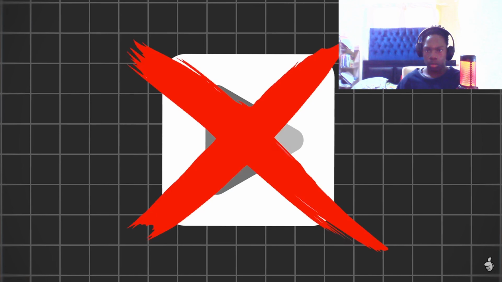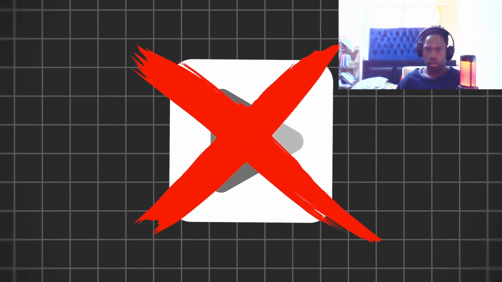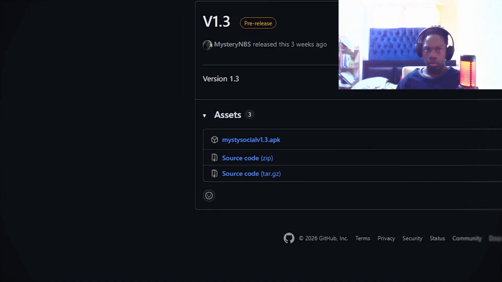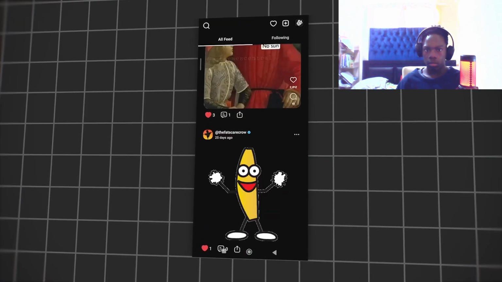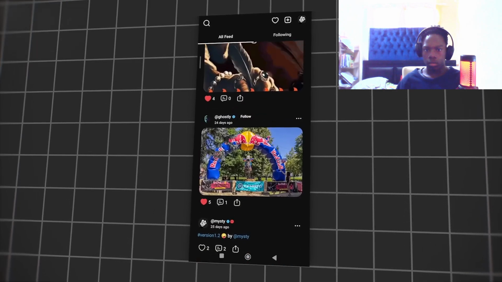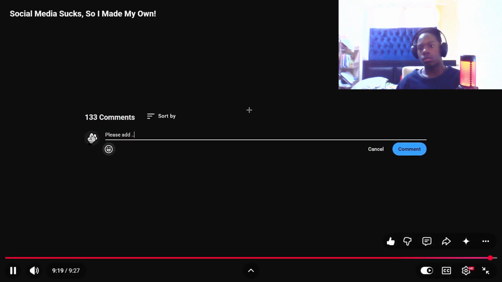Because of that, I won't be releasing it on Google Play. But if you still want to try it out, I will be uploading it to GitHub, so you'll be able to download the APK from there. And like I said, it's still not ready yet, so expect bugs. But I'll keep updating it over time, and if you have any cool ideas or features I could add, make sure to leave them in the comments.